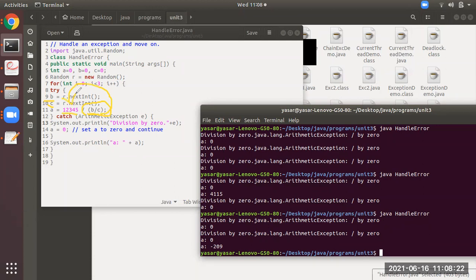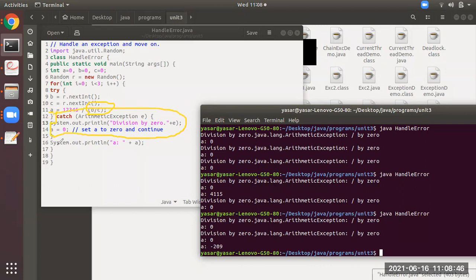Means what I want to say is at the 11th line there is no division by 0, 12,345 is not getting divided by 0, it is getting divided by some number, so that is valid. So at this particular time, for I equal to 1, there is no error at the 11th line. So this catch will not catch that, because there is no error.